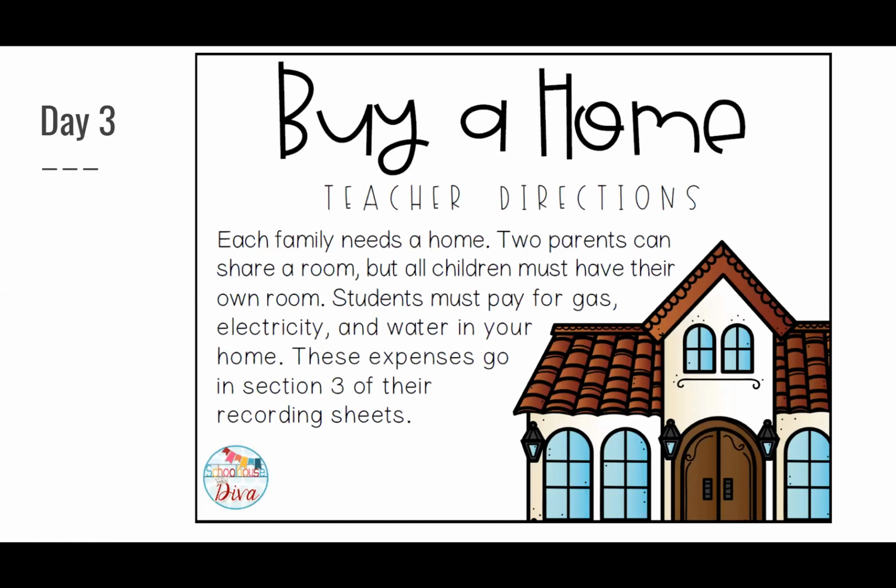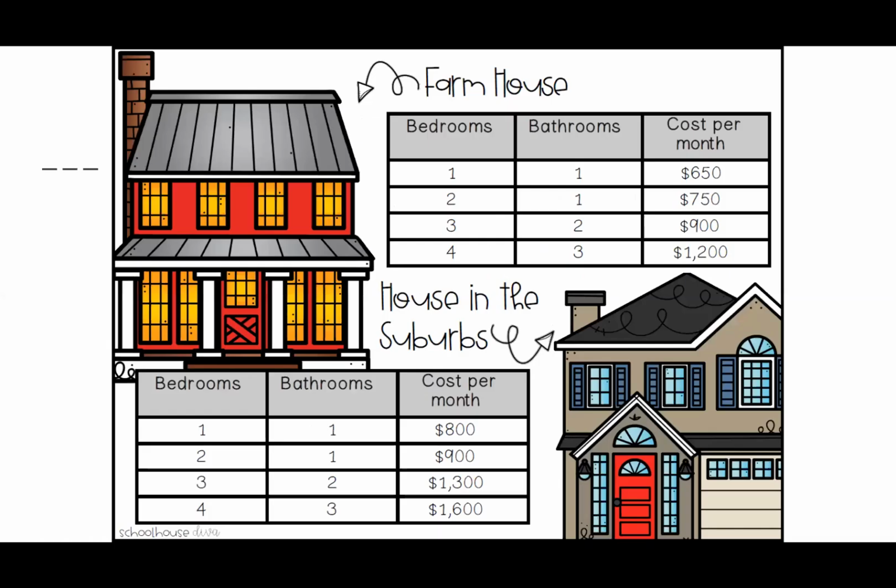On Wednesday, you're going to decide on a house. So you decide what kind of a house that you want. So each family needs a home. 2 parents can share a room, but all children must have their own room. Students must pay for gas, electricity, and water in the home. These expenses go in section 3 of the recording sheet. So today, on Wednesday, we will fill out section 3 of the recording sheet.